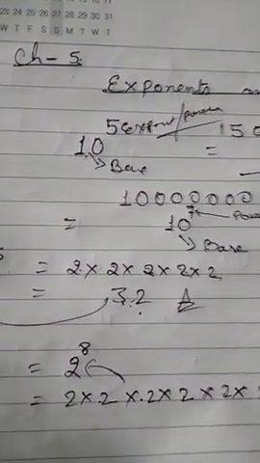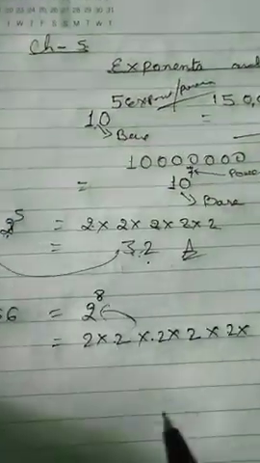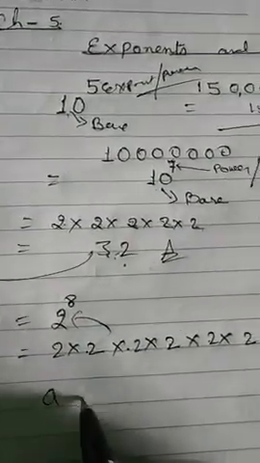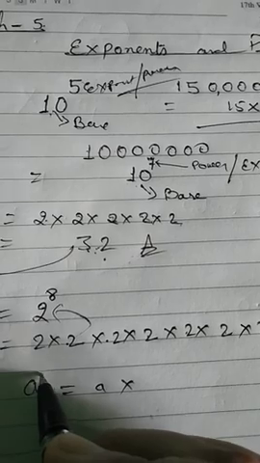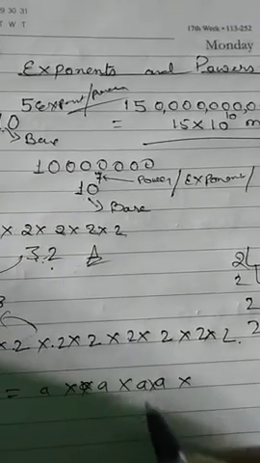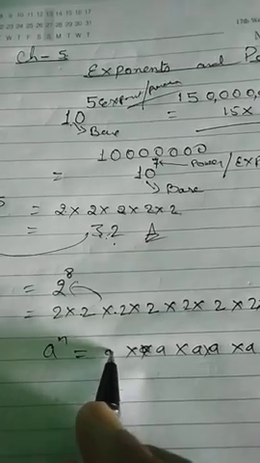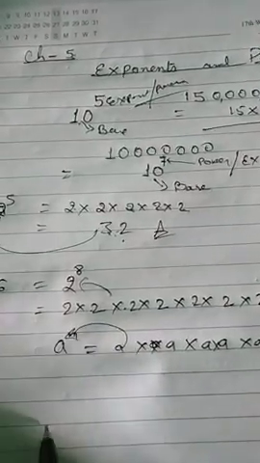But before that, suppose any number, like a, is written n times, a to the power n, a into a into a into a dot dot dot is given. Dot dot dot means we don't know how many times. It will go up to n times. So its exponential form will be a to the power n.